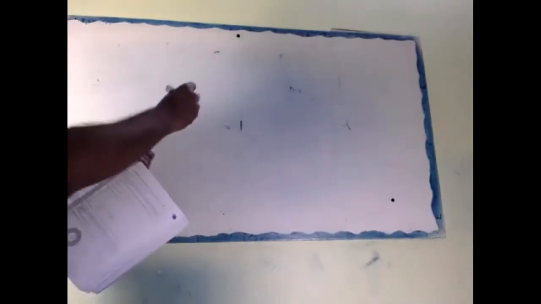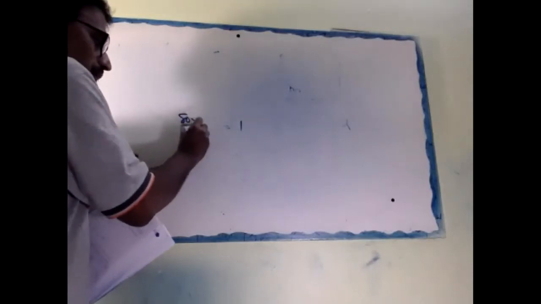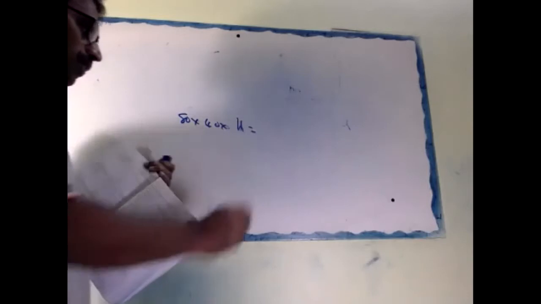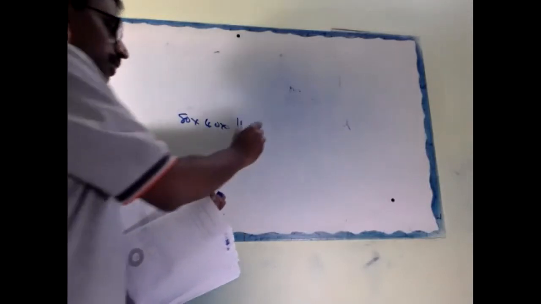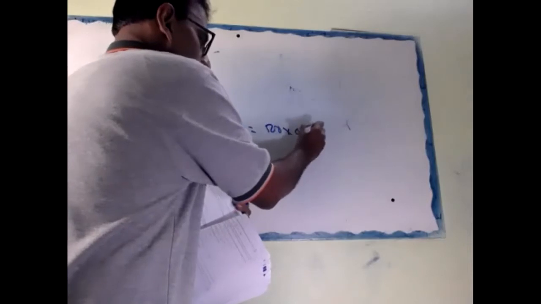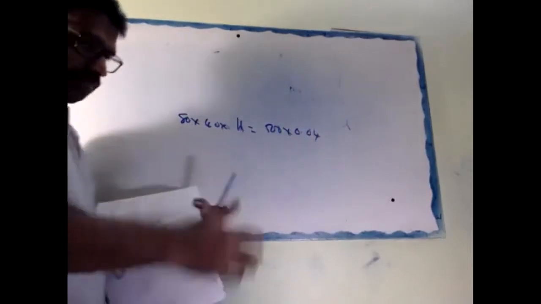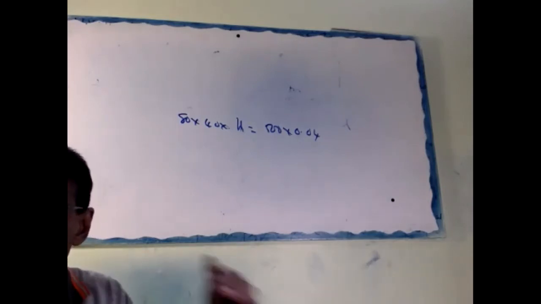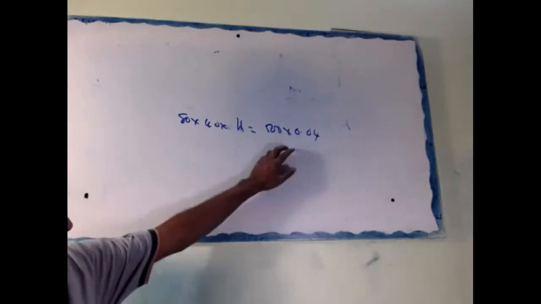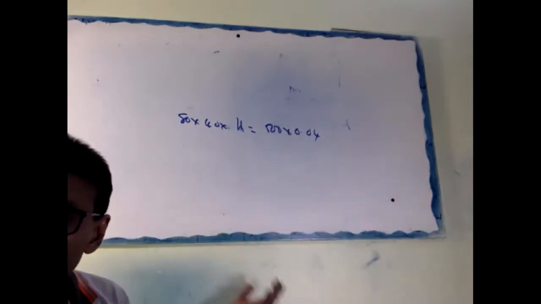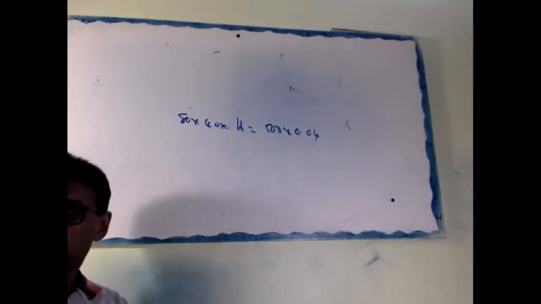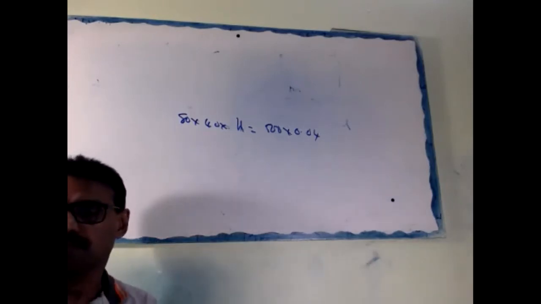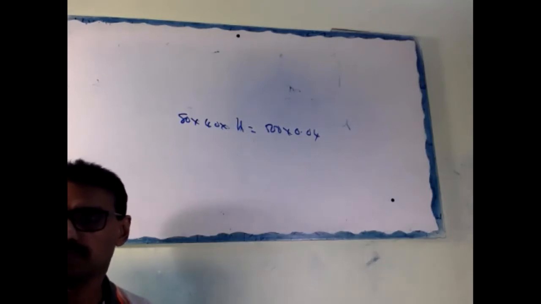The volume of water rise, 80 into 40 into H equal to what? 1 person 0.04, 500 into 0.04. Correct or no? Clear now? The volume of water rise, that is length into breadth into height, equal to 1 person dip 0.04. This is 500 persons. So okay now, we can find out the height.